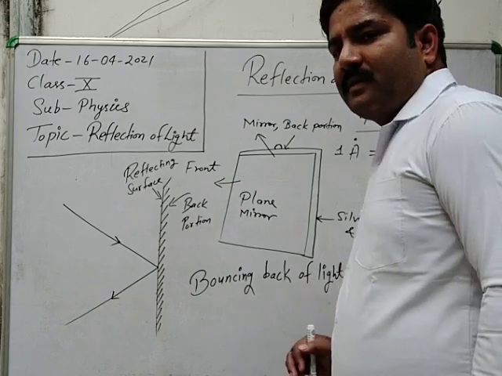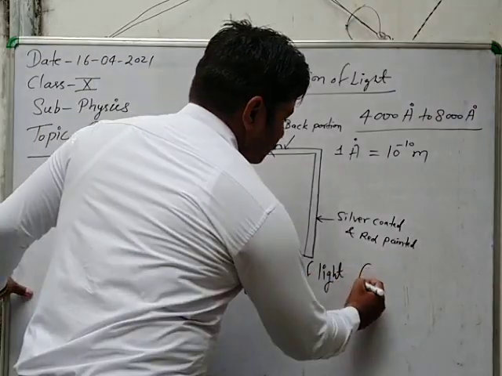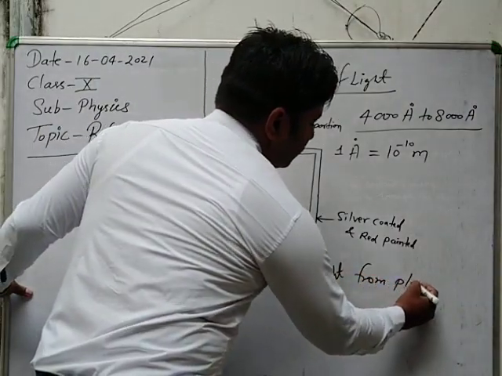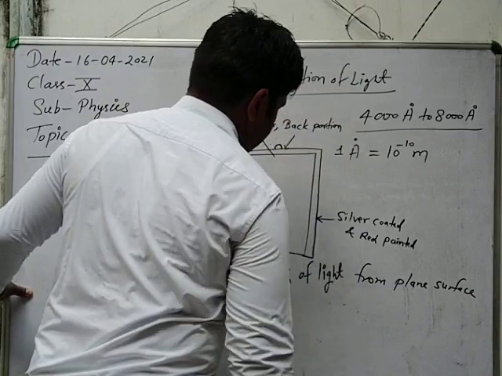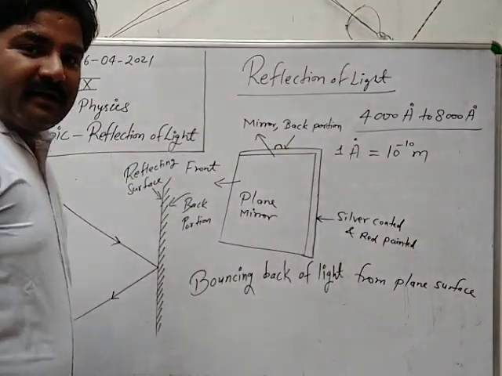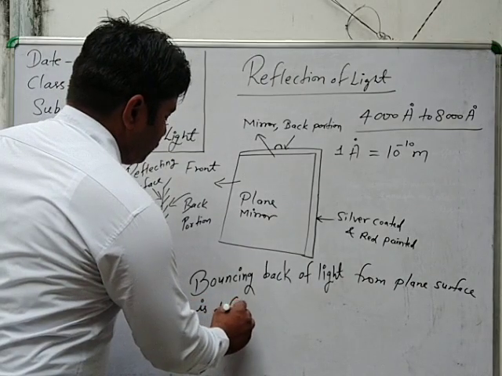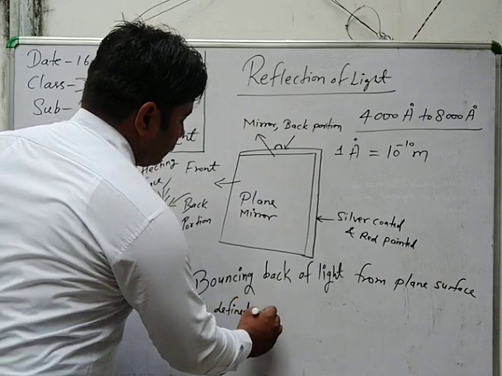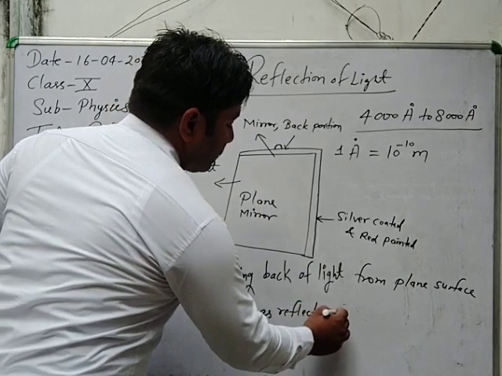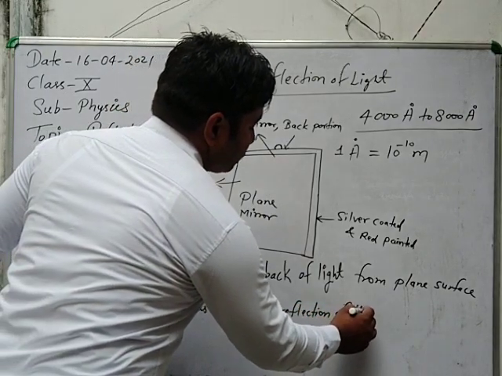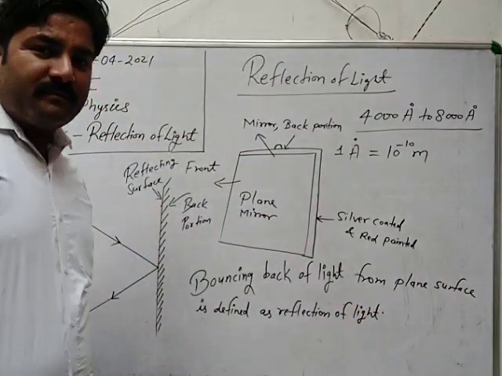Bouncing back of light from a plane surface is defined as reflection of light. Clear? Very easy concept. Just see again.